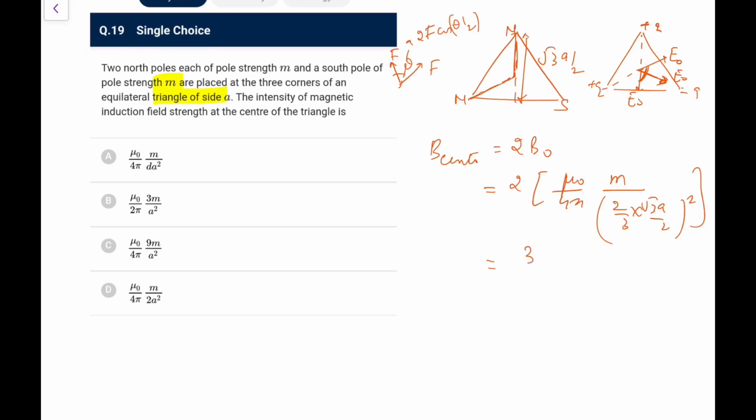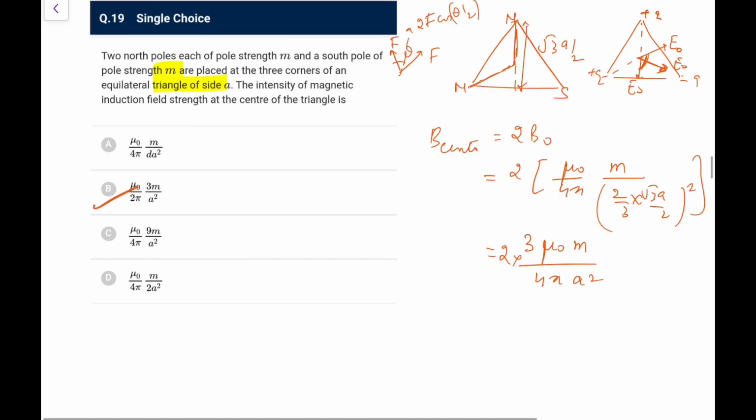So this result comes out as, if you solve it, root 3 comes there, so this would be 3 mu naught M upon 4 pi A square. If you multiply by the 2 also, that would be 3 by 2, mu naught M by 2 pi A square. So go by option B.